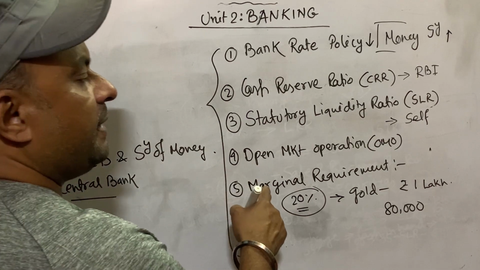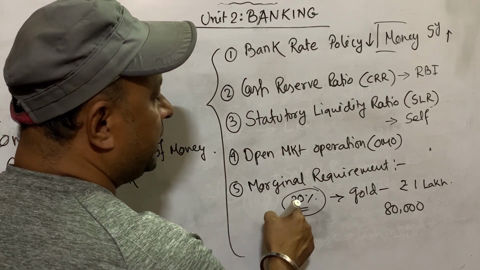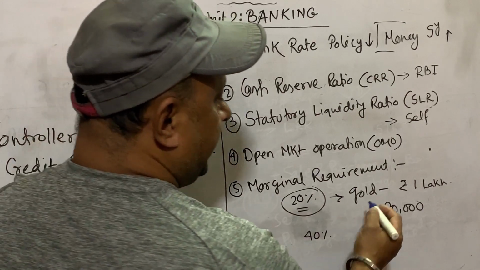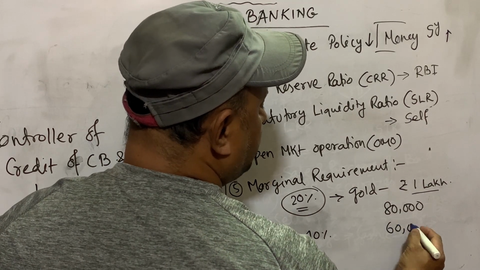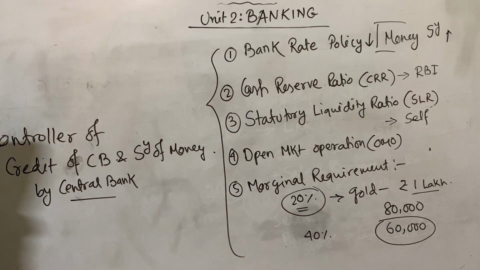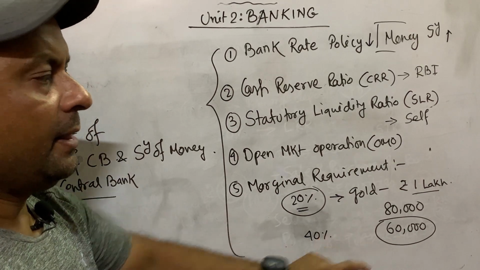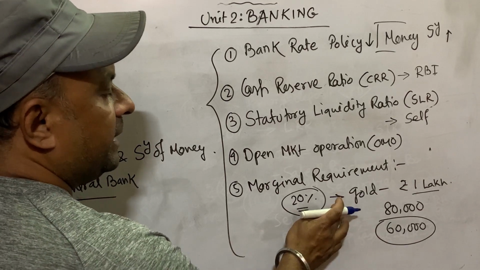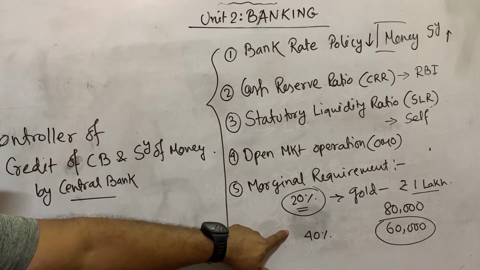Now when the central bank wants to reduce the credit creation capacity, what does the central bank do? Instead of 20%, it makes it 40%. It means against gold of 1 lakh rupees, I will get a loan of only 60,000. My credit, my loan taking tendency will reduce. Automatically the money supply will reduce in the country. When people get less credit against a certain amount of deposit, their interest reduces. At that time they will take less loans.